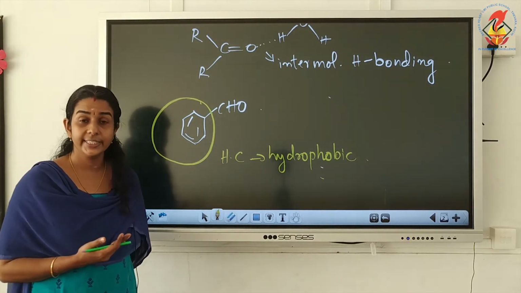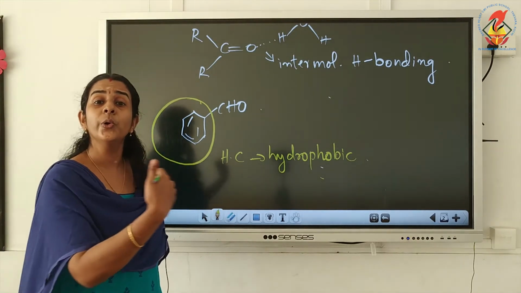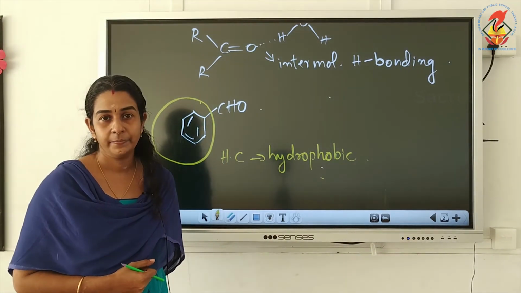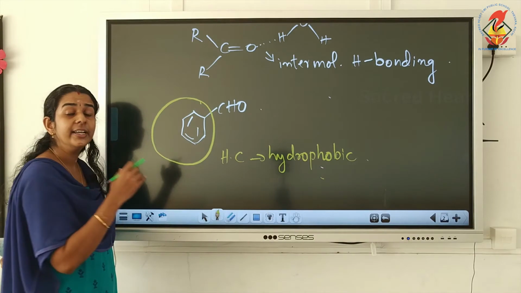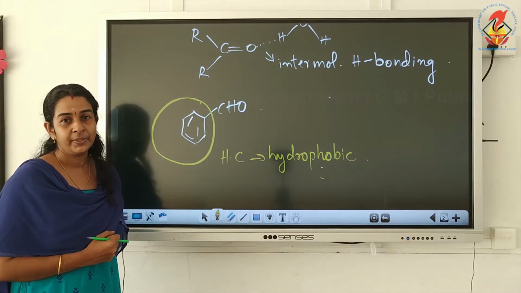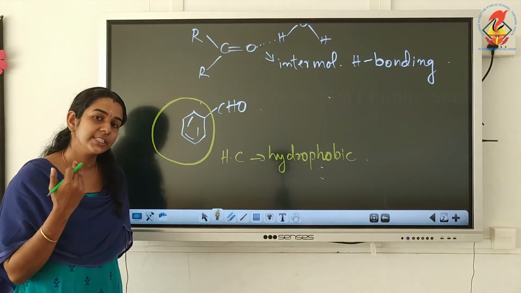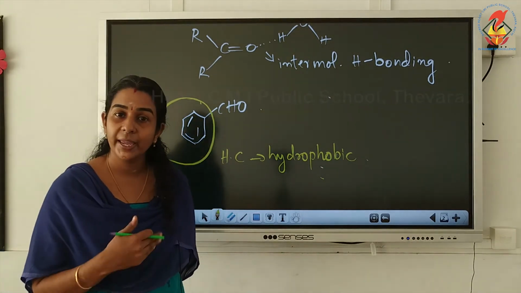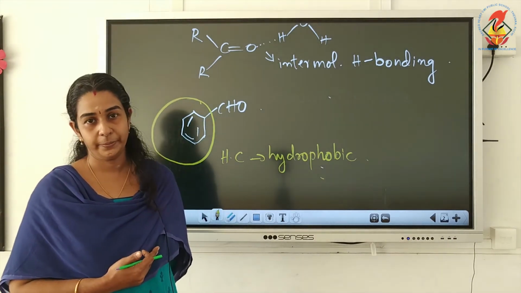Those aldehydes and ketones with long hydrocarbon chain or bigger hydrocarbon part. In the case of benzaldehyde, the hydrocarbon part is bigger in size, and it is always hydrophobic in nature. So the compound will remain insoluble in water.